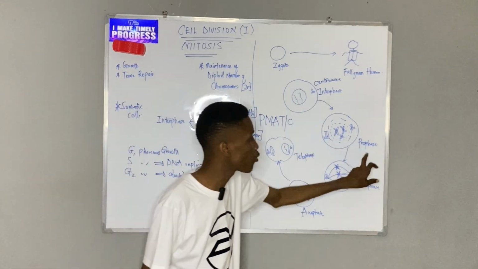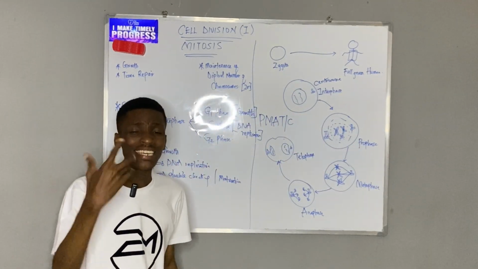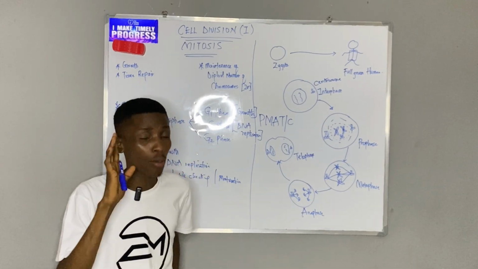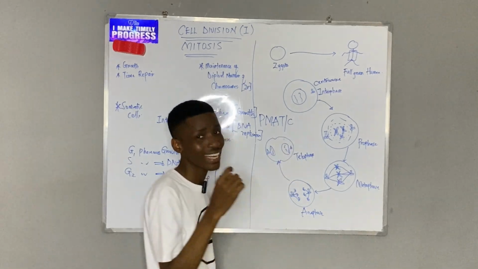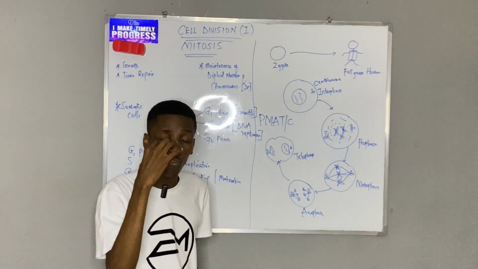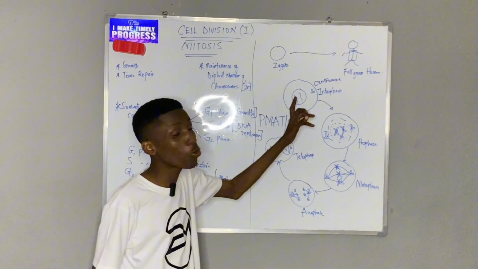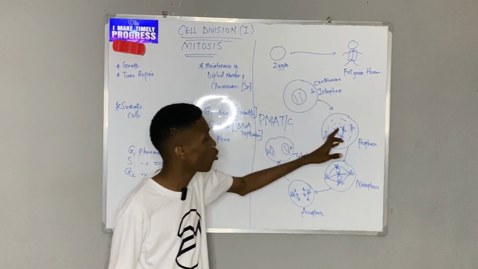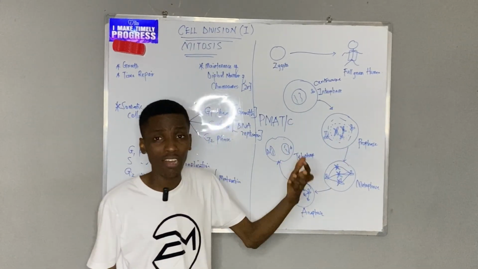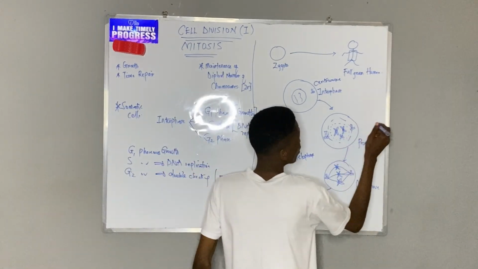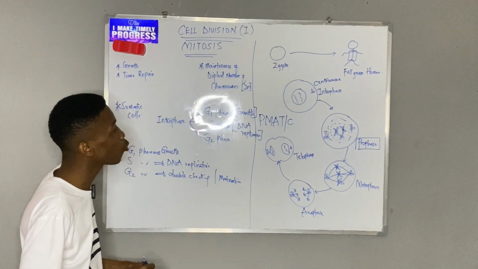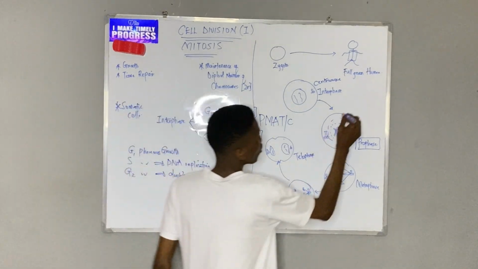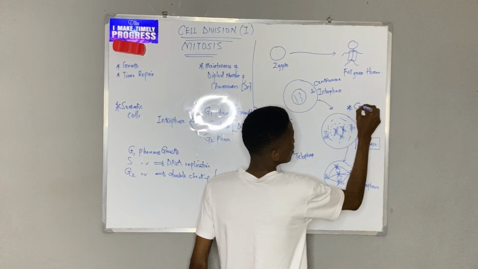So once I come to prophase, the primary key thing in prophase is that the chromosomes we're seeing here, which were appearing thin and not very visible, which we call chromatin, are now quite visible. Because they are visible, that process is called condensation. So the number one thing that happens in prophase, which must be remembered, is condensation